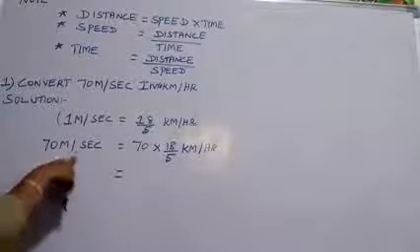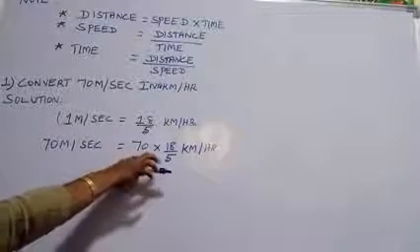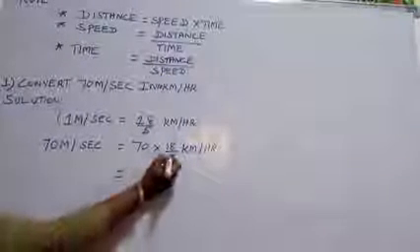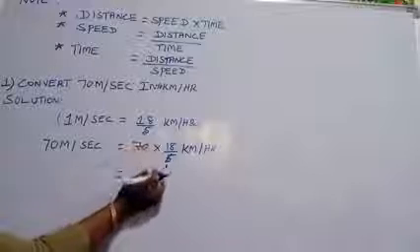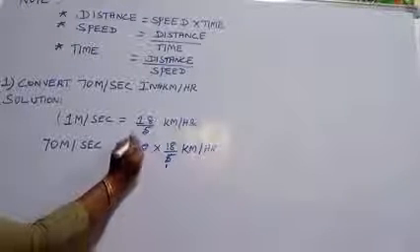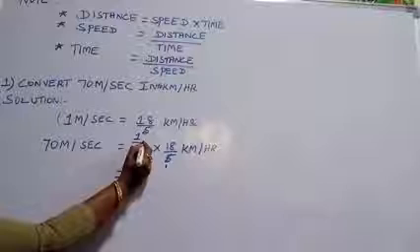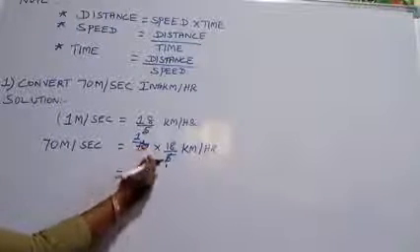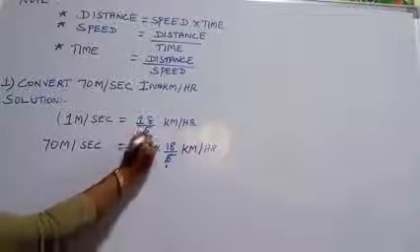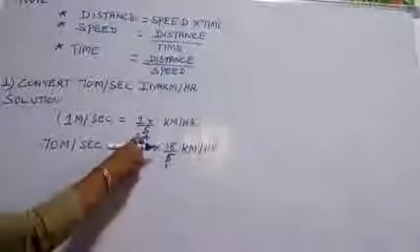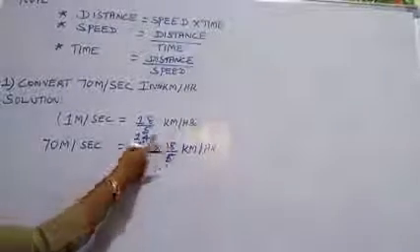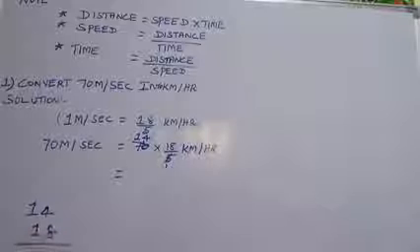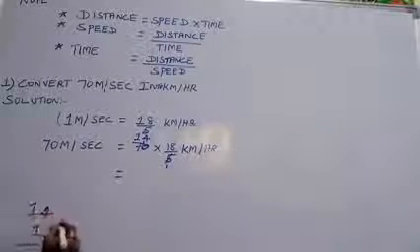So 70 meters per second is equal to 70 multiplied by 18 divided by 5. So you cut: 1 5 is 5. How many times 5 in 7? 1 time. So remaining 2. So now you get 20, children. So how many times 5 in 20? 4 times. Now you have 14 multiplied by 18. So 14 multiplied by 18. 4 8s are